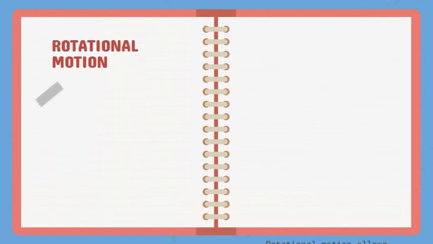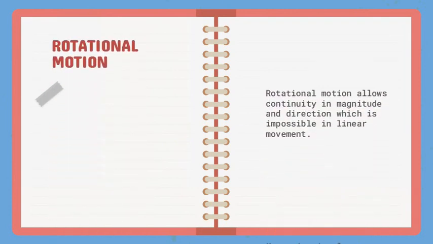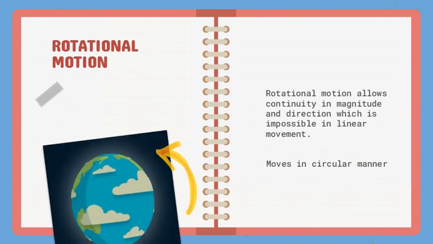Rotational motion. Rotational motion allows continuity in magnitude and direction, which is impossible in linear movement. It is anything that moves in a circular manner. An example of this is the rotation of the Earth.